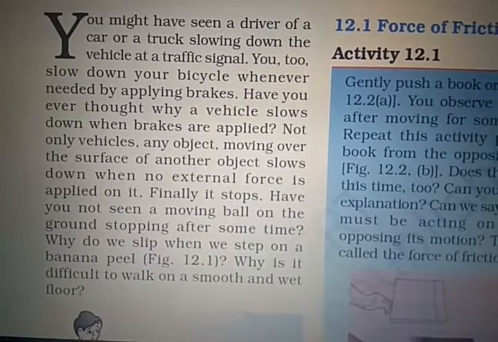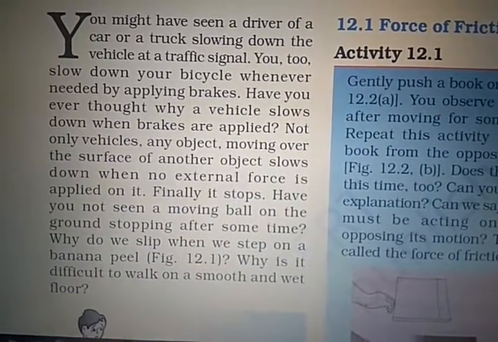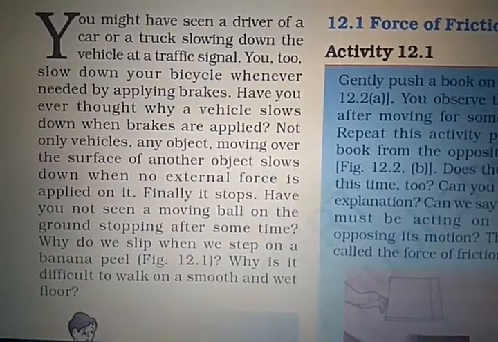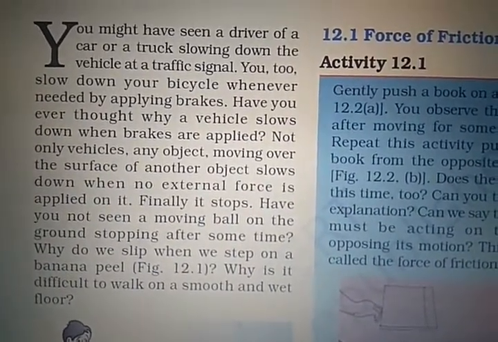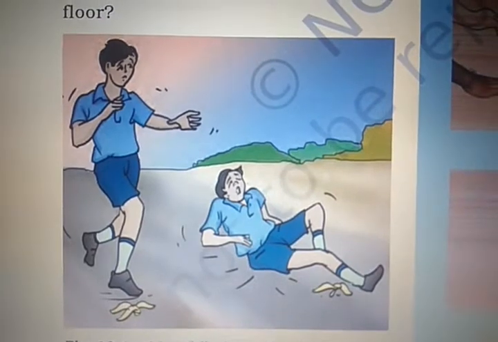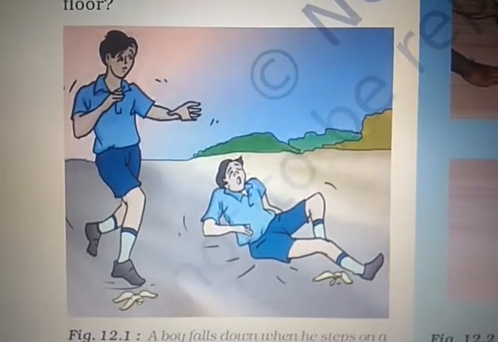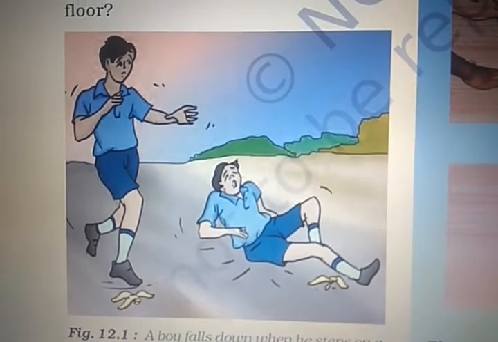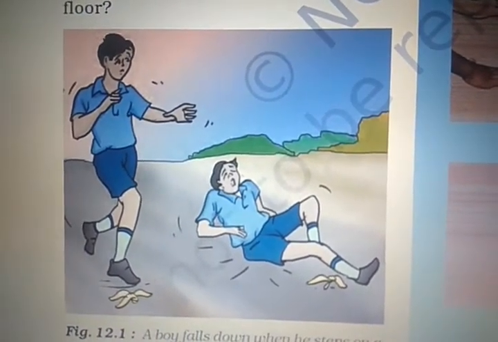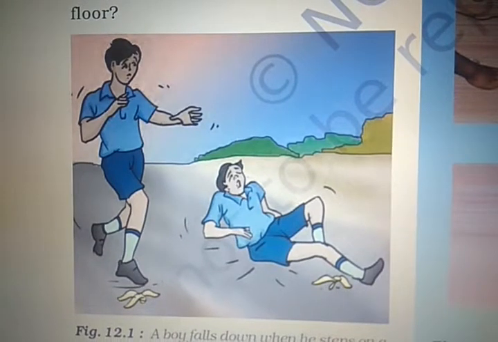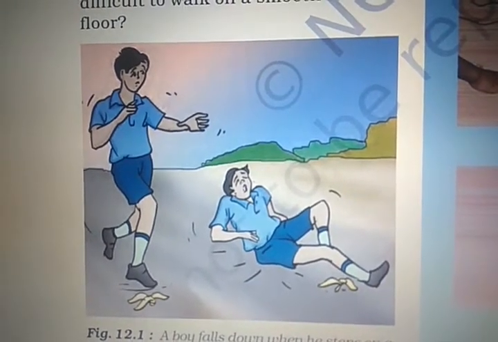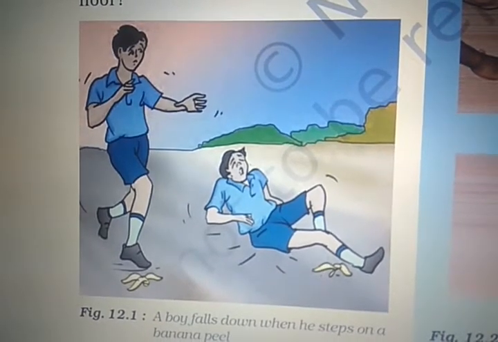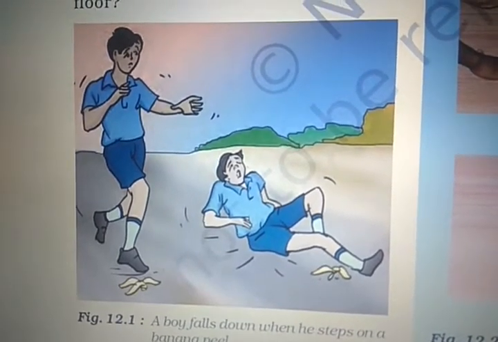Why do we slip when we step on a banana peel? Why is it difficult to walk on a smooth and wet floor? Now these are all examples where you can see some force is applied when the vehicle's speed slows down, when the person is moving or when the ball is moving.